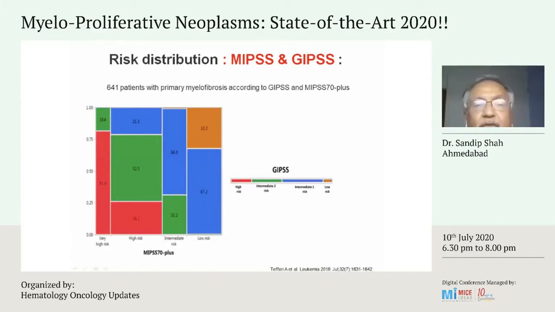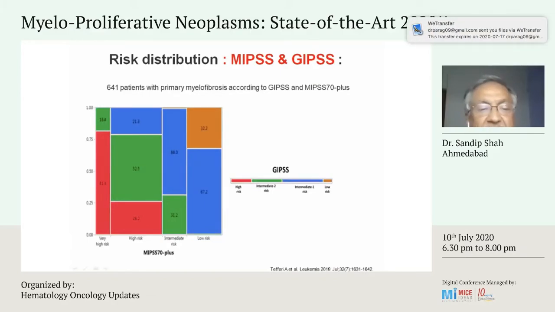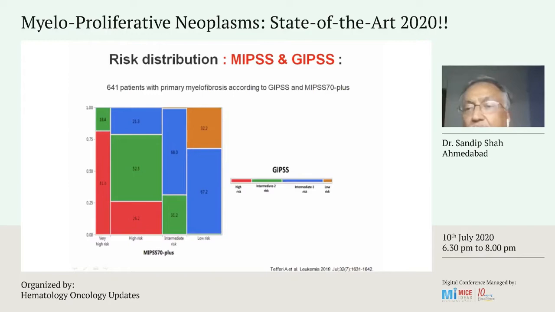If you overlap this GIPSS and MIPSS70, there is a lot of overlapping in both the groups. So you can say that none of these models is 100% perfect, and there will be a lot of overlapping if you combine two scoring models.